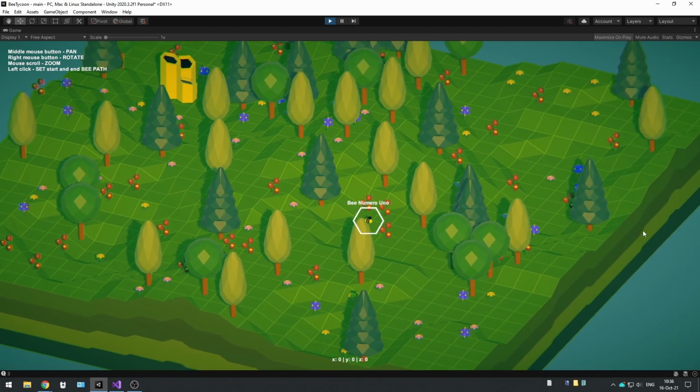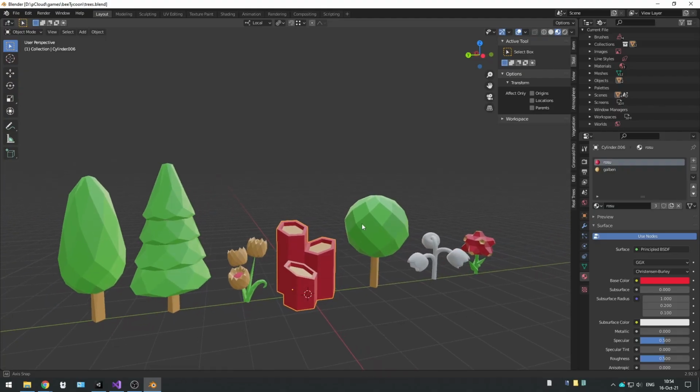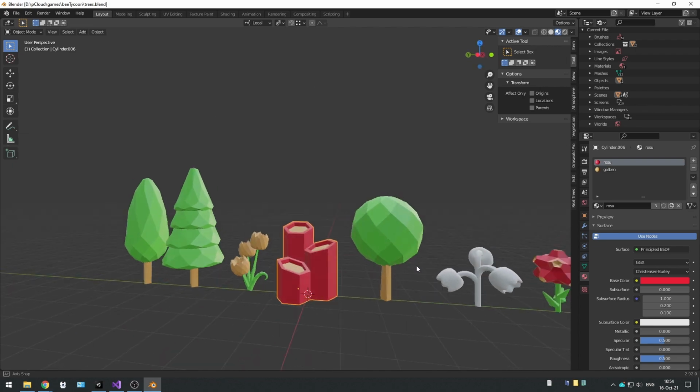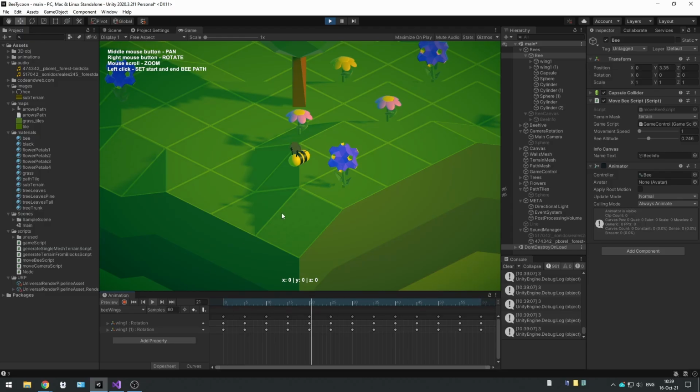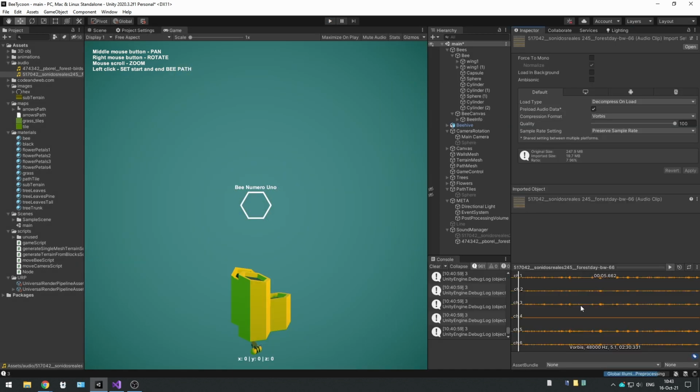I've created a few assets to test the scene, different types of trees, flowers, a beehive, all made in Blender, as well as a very simple animation for the bee created directly into Unity. Most importantly for any prototype, I've spent a few hours implementing and tweaking to perfection a post-processing stack for the rendering engine. I've added forest ambient sounds, which I found to be extremely relaxing during debugging, and I will add those to every game I'll make in the future regardless of the genre.